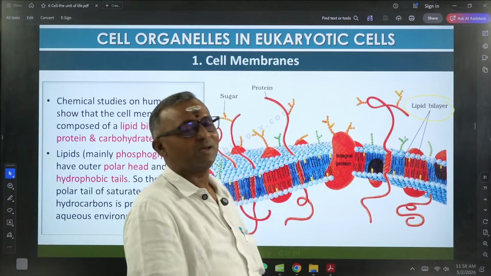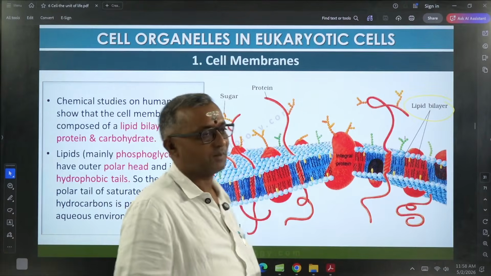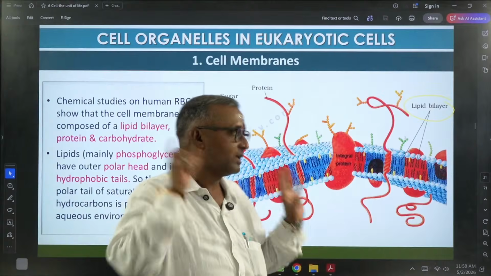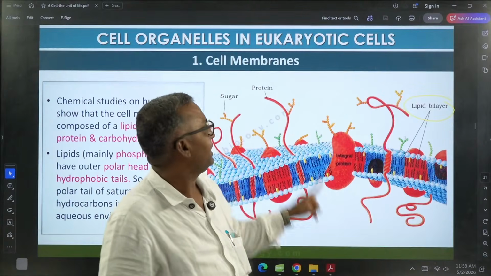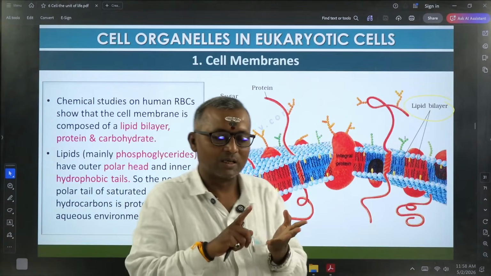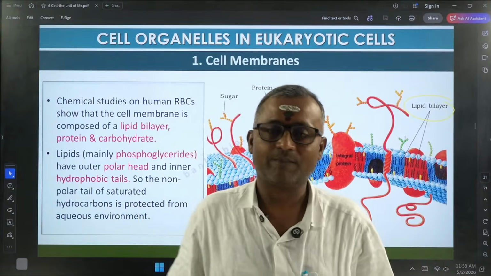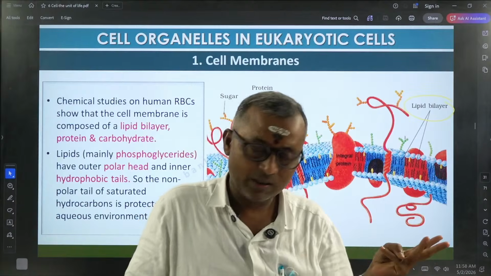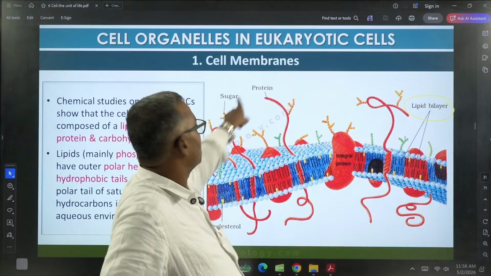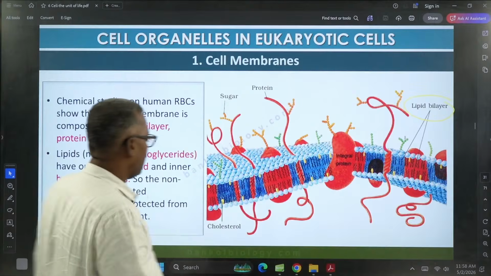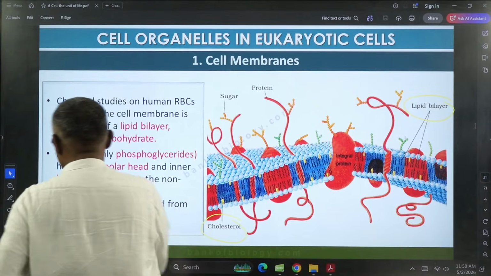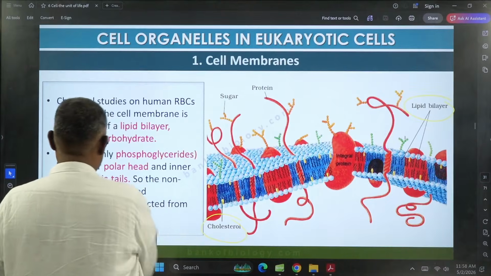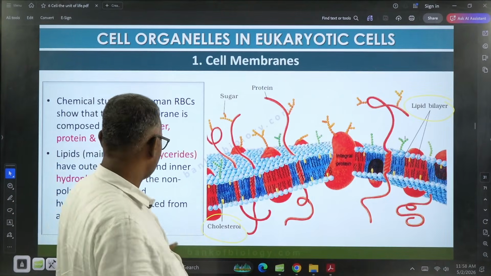There are a lot of details about this plasma membrane. I am not touching all those details, I am just giving you basic details. Basically this plasma membrane is composed of lipids and proteins. Apart from lipids and proteins, there are carbohydrates, that is sugars. You can also find cholesterol. You can check here, there is cholesterol. Cholesterol is also present in the plasma membrane. Understood?